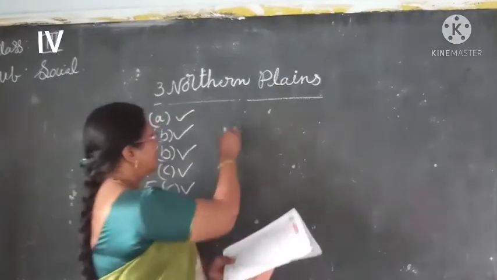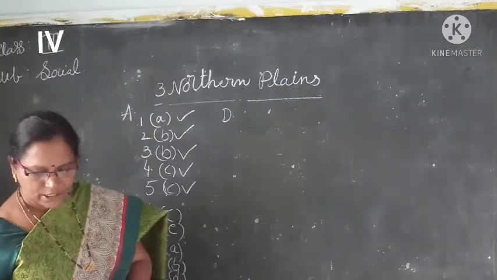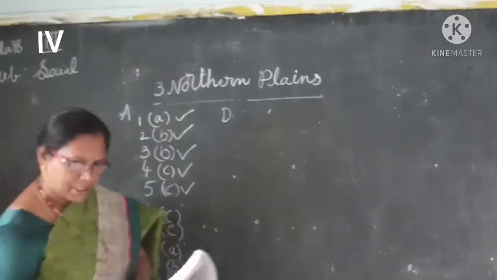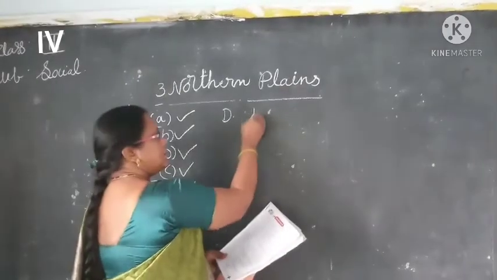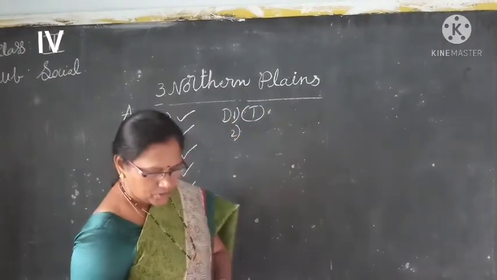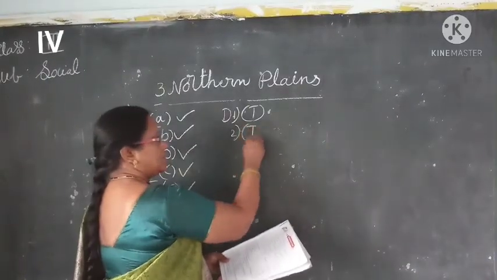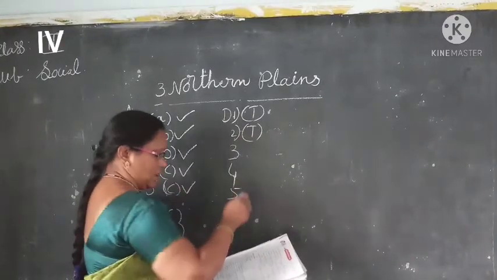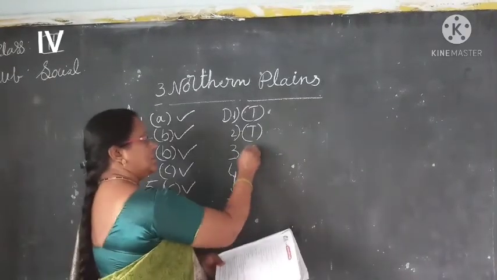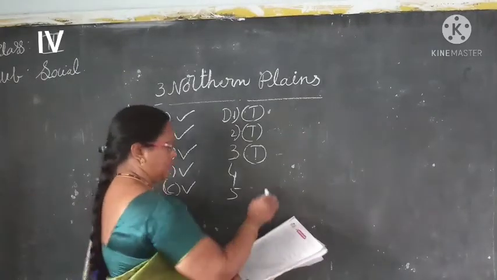Okay children, here the correct answers are there. The next two are false. You have to complete the answers next class. Now true or false, children? The Ganga basin is in the center of India. Is it true or false, children? True. Next one: the Yamuna is the main tributary of the Ganga and starts from the Himalayas. True. Next: Haryana is the largest producer of tractors in India. Next: Punjab is a large and thickly populated state. Wrong, children.